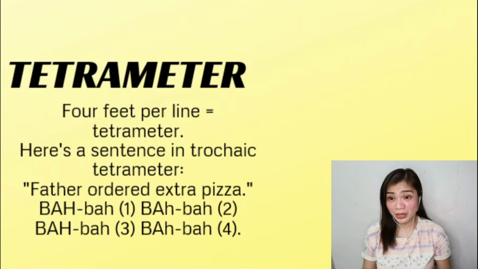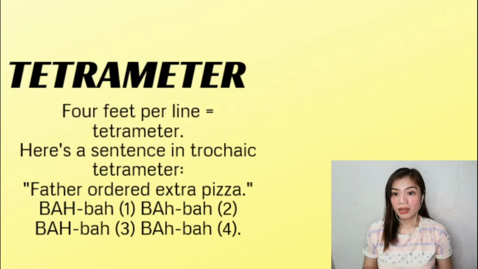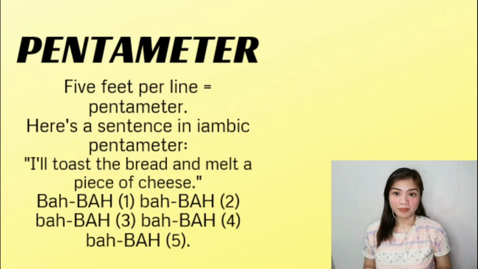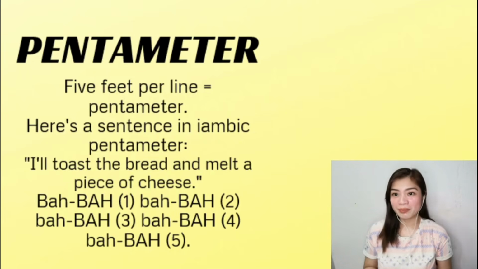Here's a sentence in trochaic tetrameter. Father ordered extra pizza. So ba ba ba ba ba ba. Now, if we have 5 feet per line, we call it pentameter. Here's a sentence in iambic pentameter. I'll toast the bread and melt a piece of cheese.